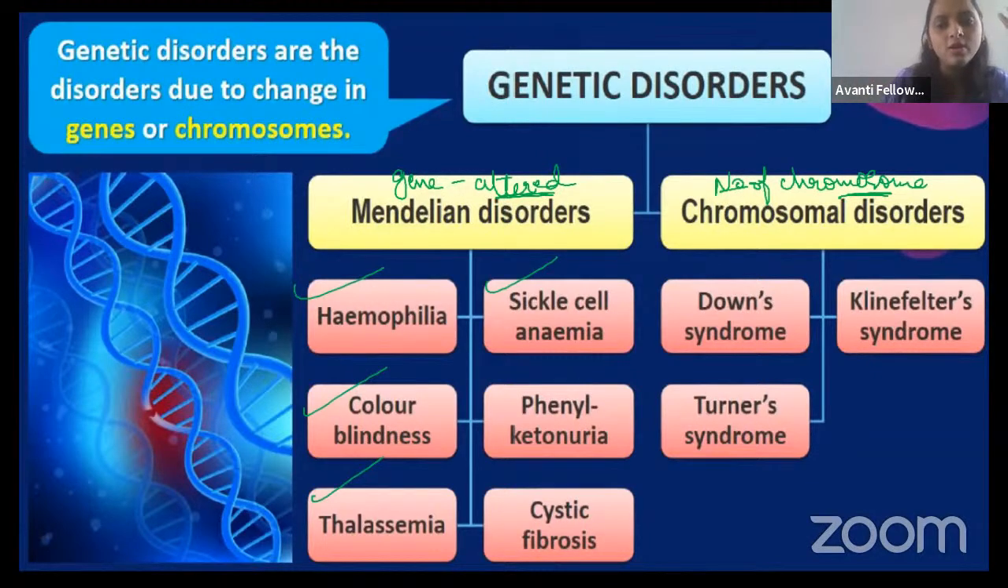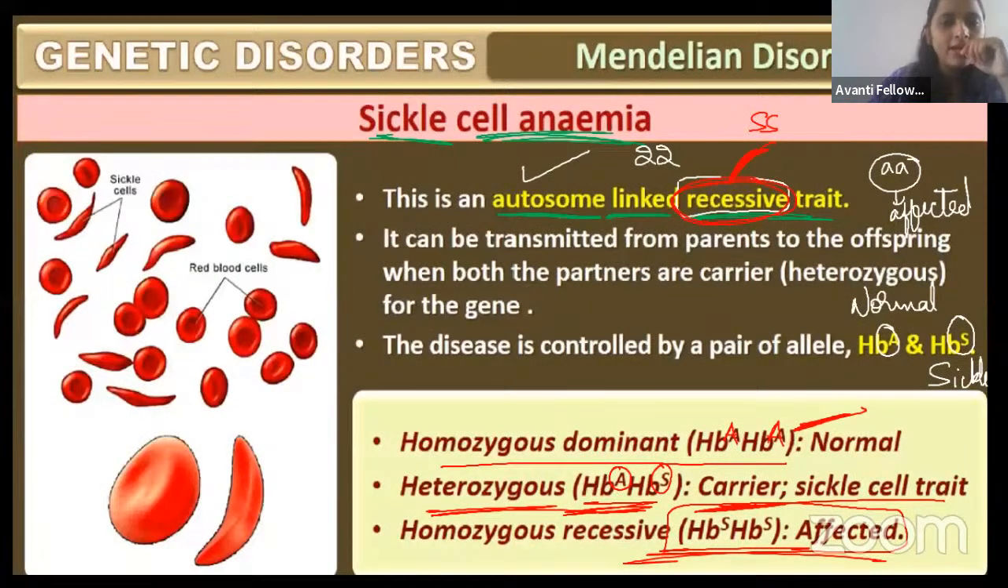When the chromosome number changes, that is a chromosomal disorder, which is due to ploidy. Examples are Down syndrome, Turner syndrome, and Klinefelter syndrome. Okay, guys, so these are the genetic disorders.